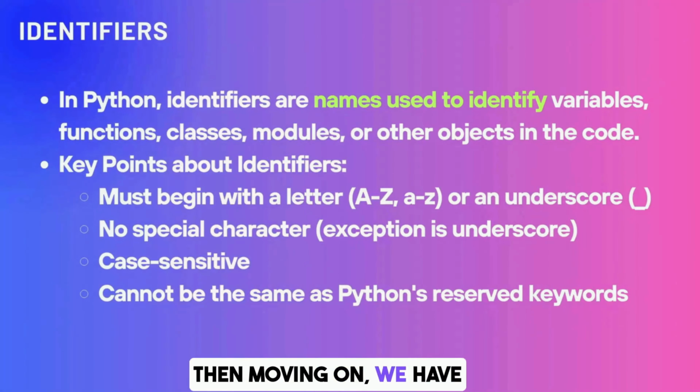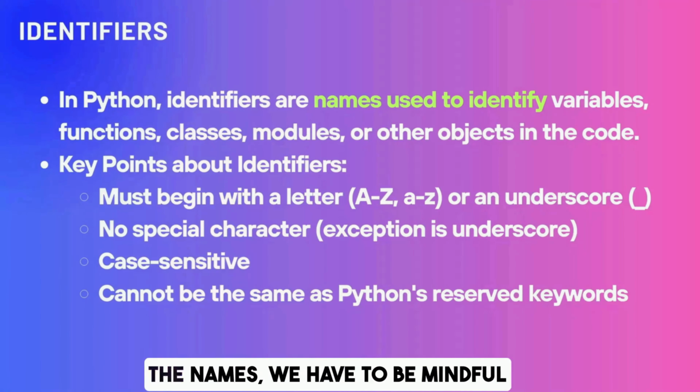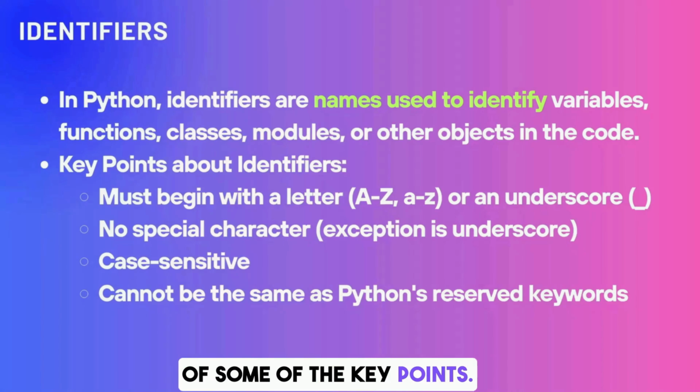Then moving on, we have something called identifiers. Identifiers are basically the names that we provide to any kind of variable, function, class, module, or any other object in the Python code. Whenever we provide the names, we have to be mindful of some key points. Number one, it must begin with a letter.